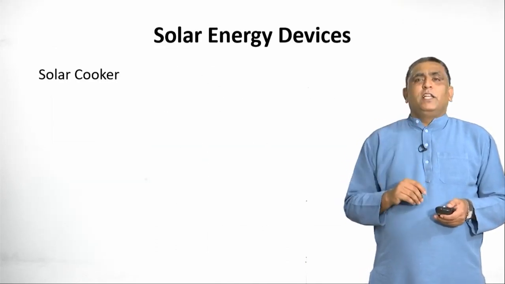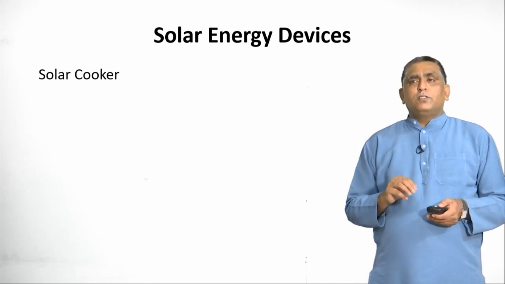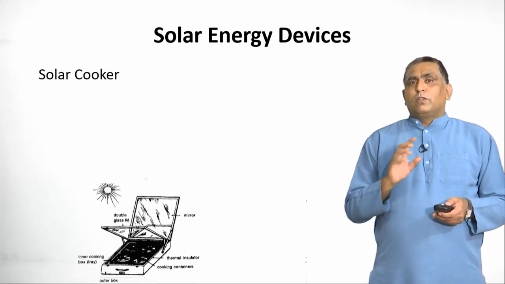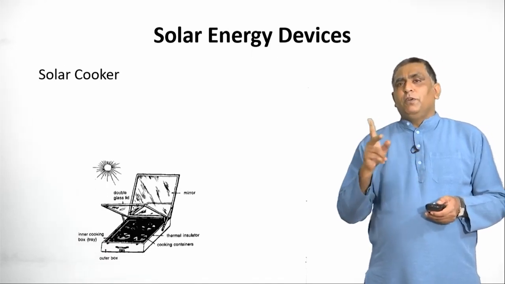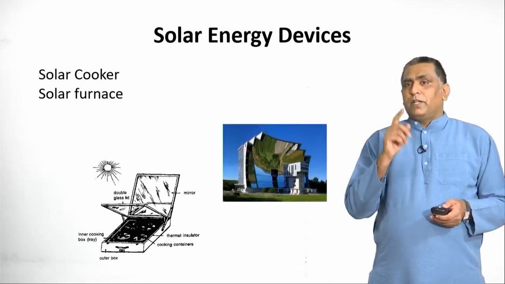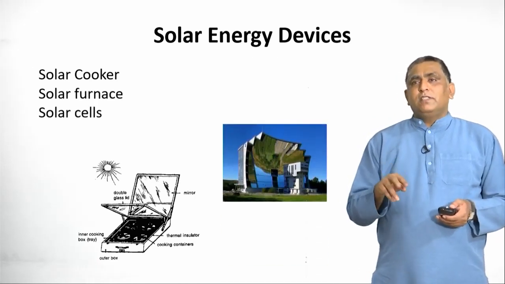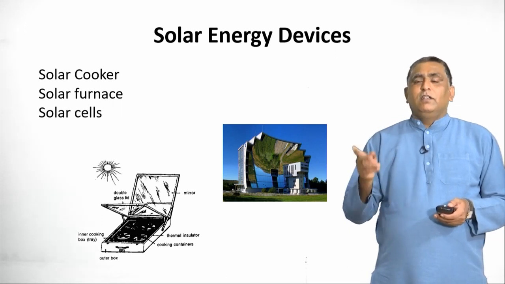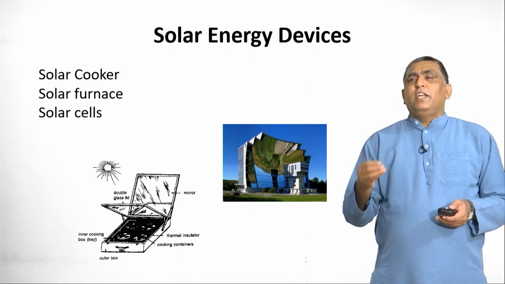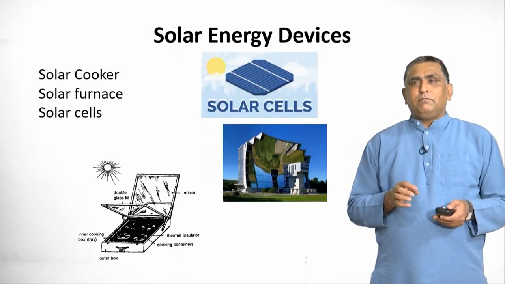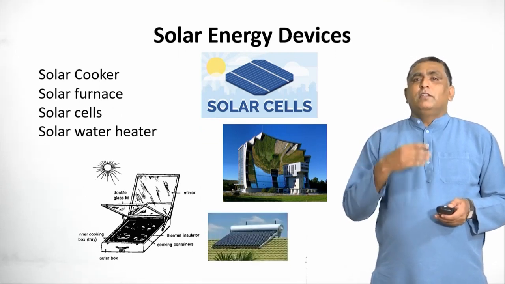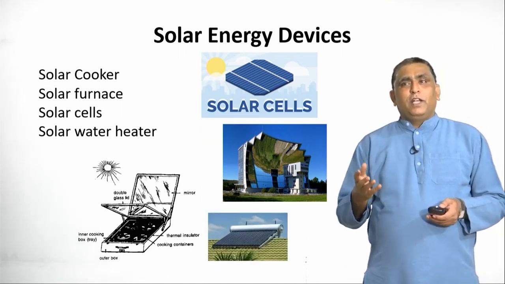So, what are solar energy devices? Solar cooker is a solar energy device which works on the principle of solar energy. Solar cooker converts solar energy into heat energy. Solar furnace, same thing, you can say it. Solar cells are the devices which can convert solar energy into electrical energy, which is the convenient form of energy. Solar water heater, again solar energy to heat energy to heat up the water.